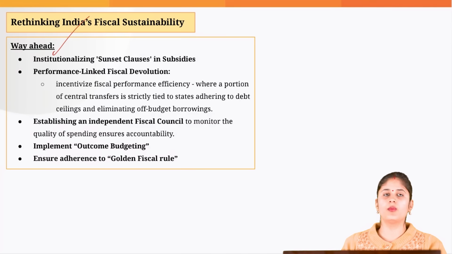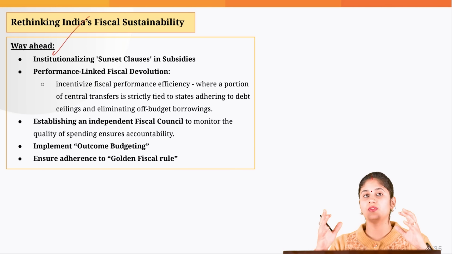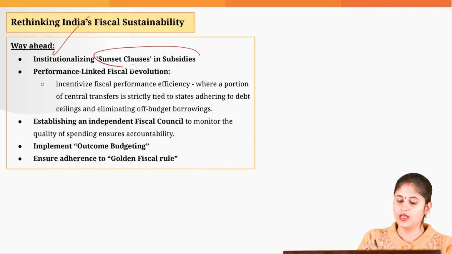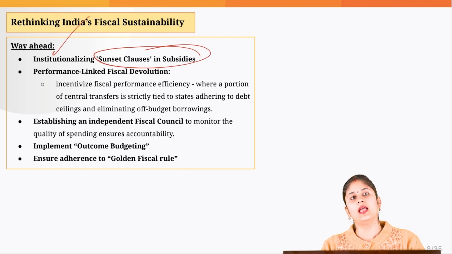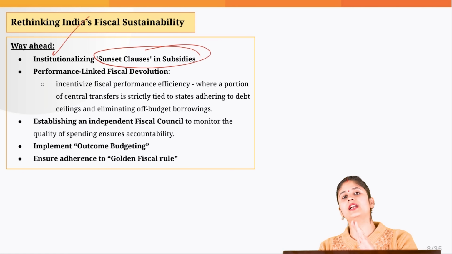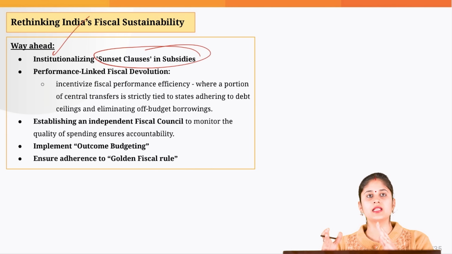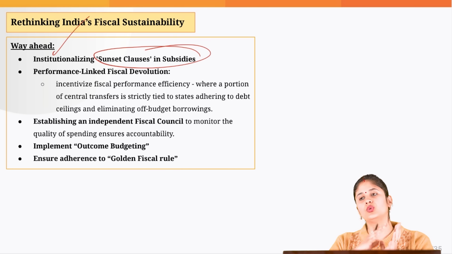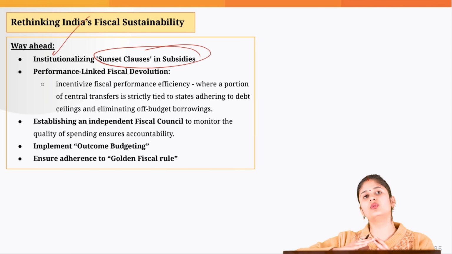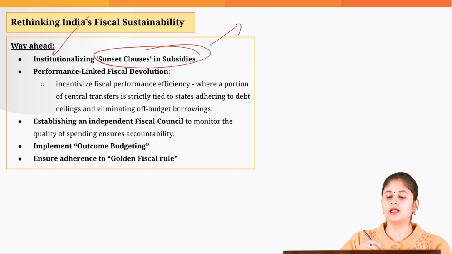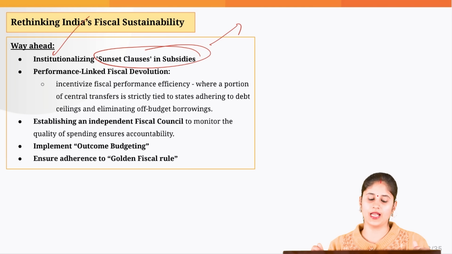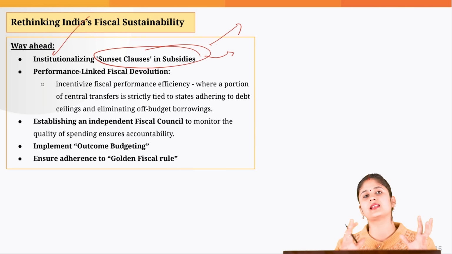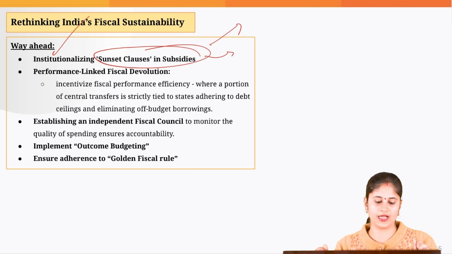Now going forward, what needs to be done? First and foremost, we need to rationalize the subsidies that we have. So we need to have a sunset clause. When it comes to the subsidies provided by the government to MSMEs, the reform that we can do herein is that the subsidies should be provided to the infant firms, not to the dwarf firms. That would address the phenomenon of the missing middle as well. And we need to rationalize the subsidies given with respect to the agriculture sector as well.